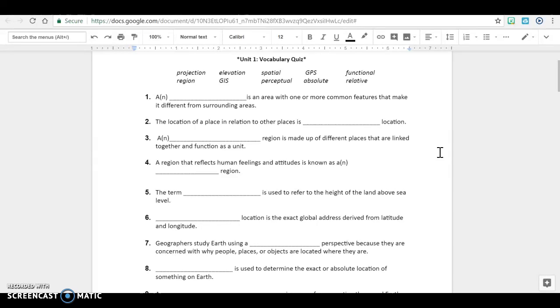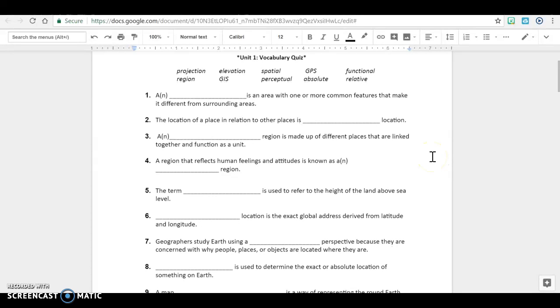Number 7. Geographers study Earth using a blank perspective because they are concerned with why people, places, or objects are located where they are. Number 8. Blank is used to determine the exact or absolute location of something on the Earth.